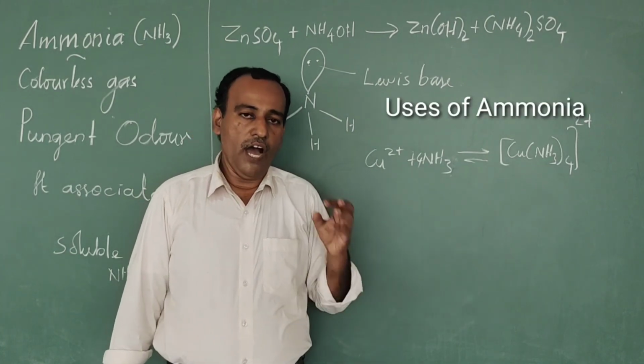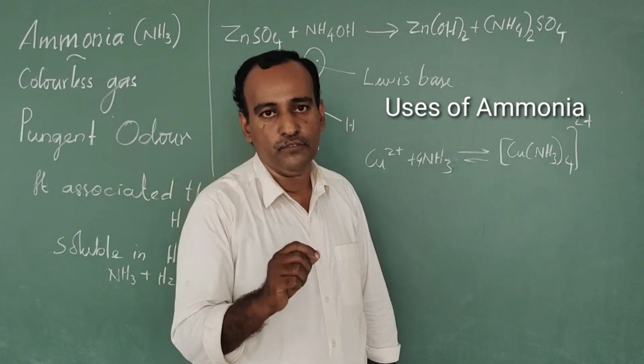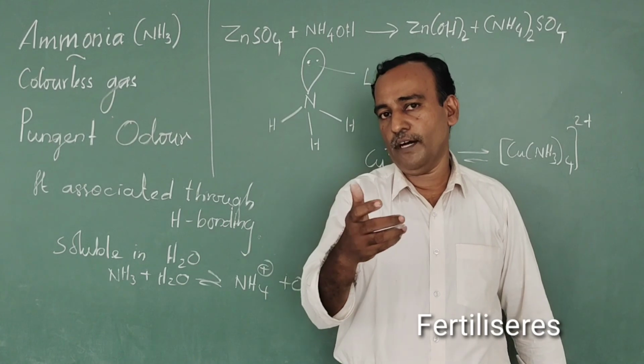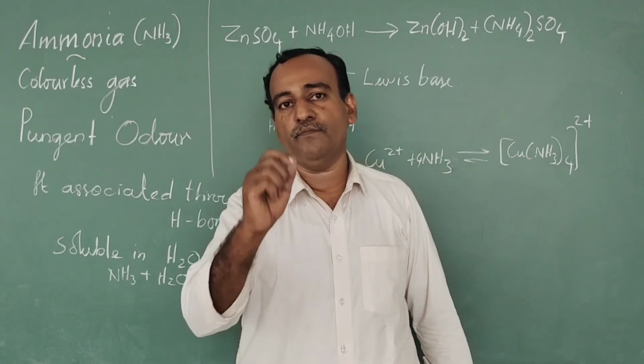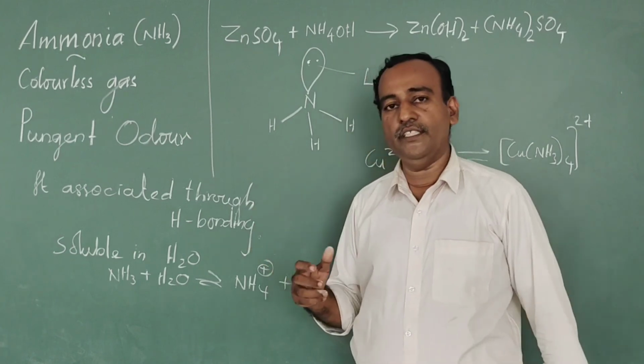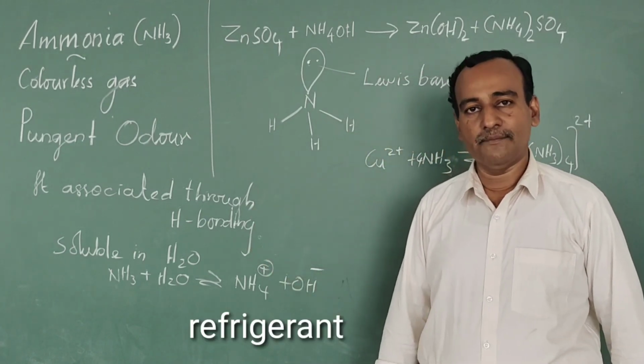Uses. The ammonia molecule is mainly used for making fertilizers. It is also used for making some inorganic compounds which contain nitrogen. Liquid ammonia is used as a refrigerant.